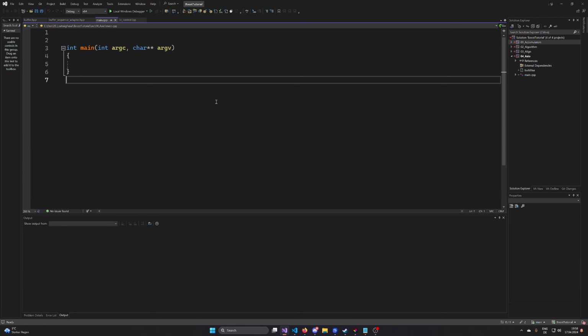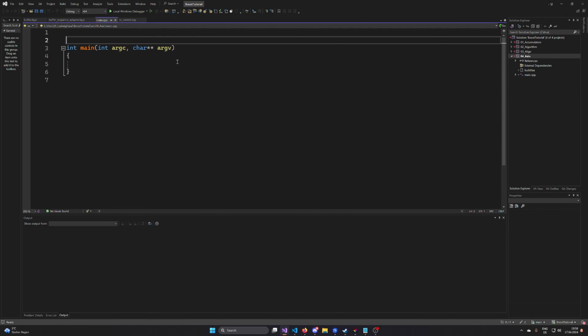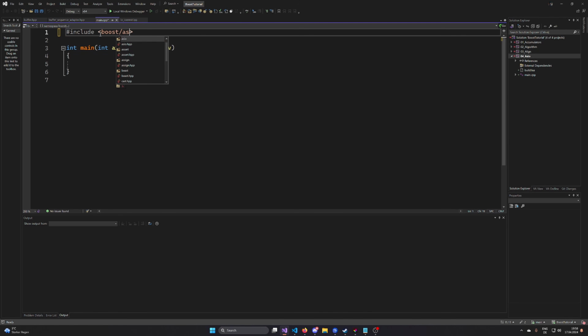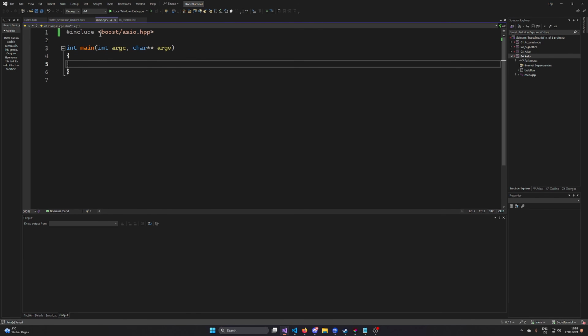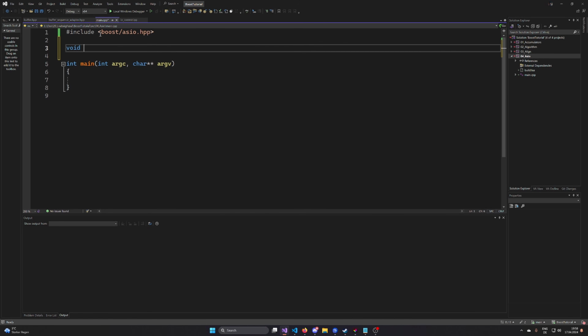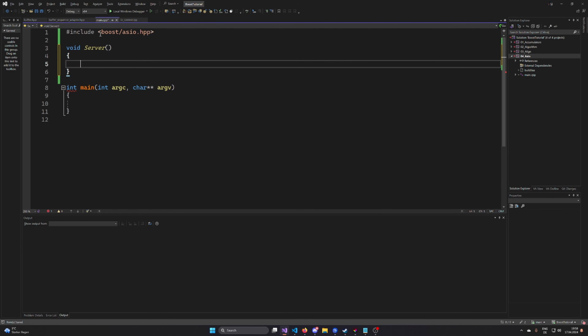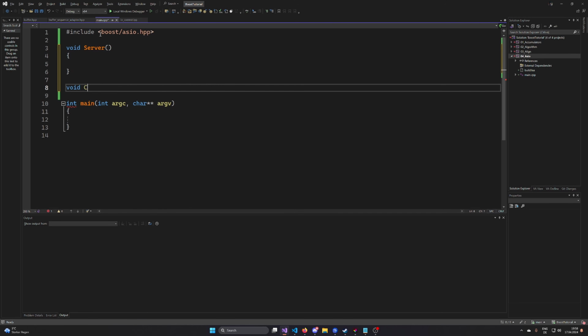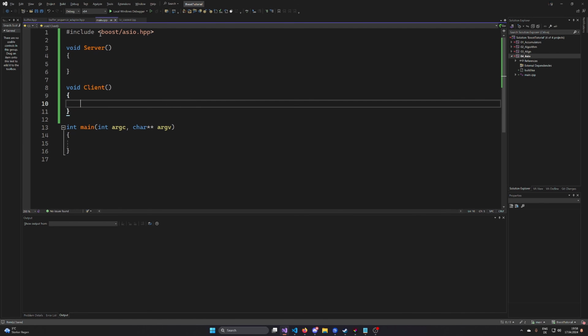I've already prepared, as always, a Visual Studio solution. It's still the same one, but a new project. And what we want to do is include Asio. So I'm going to include boost/asio.hpp, and that's it. Now everything is known. In the end, what we are building is a server and a client. So void server, that's one. And we're going to have a void client like that. So now we have a client and the server.